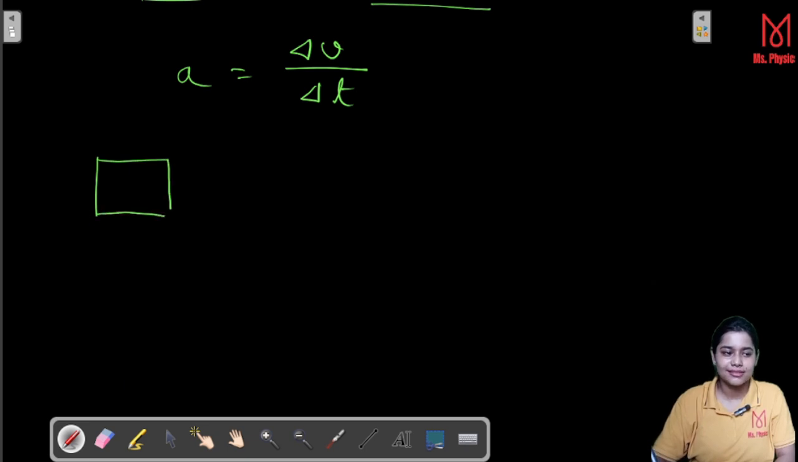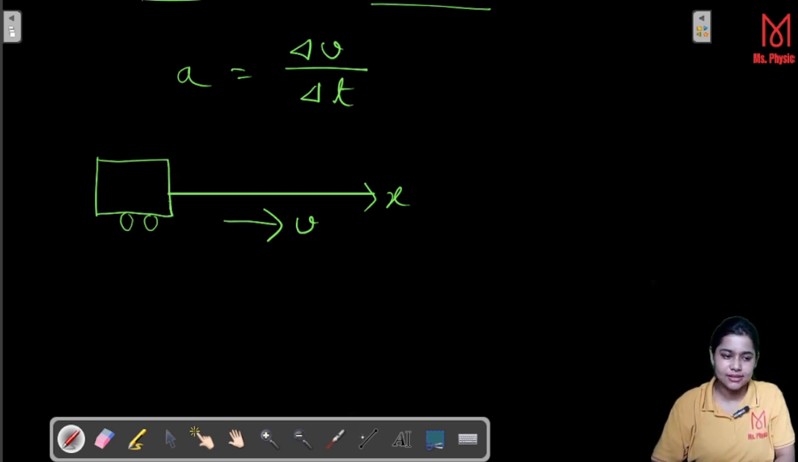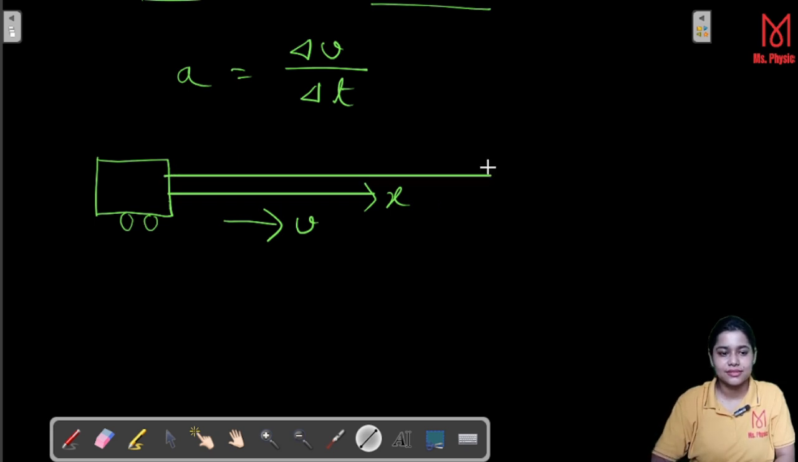Suppose we have a car, maybe a Maruti Suzuki or whatever you like. So this is your car. And this car has the velocity along the positive x-axis. Okay, so this is your velocity. And also here the acceleration is along the x-axis. So this is your acceleration a.